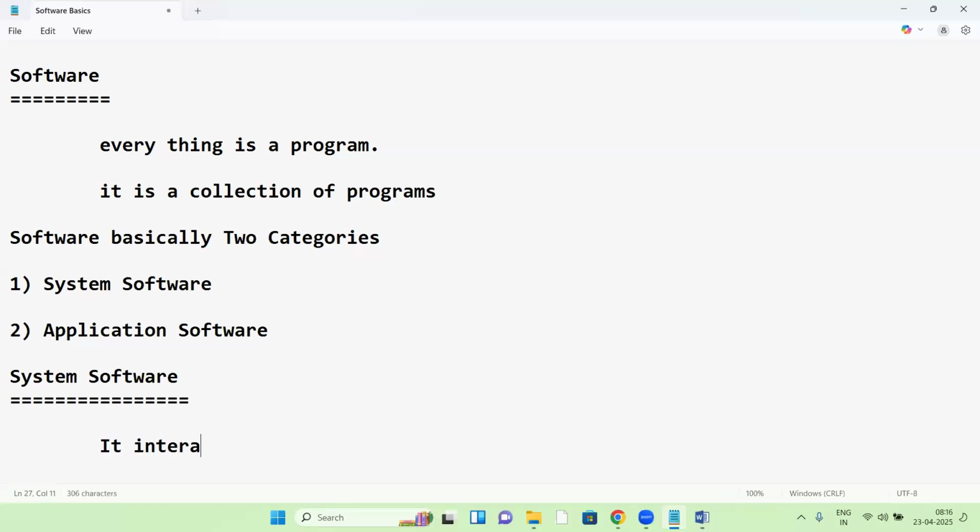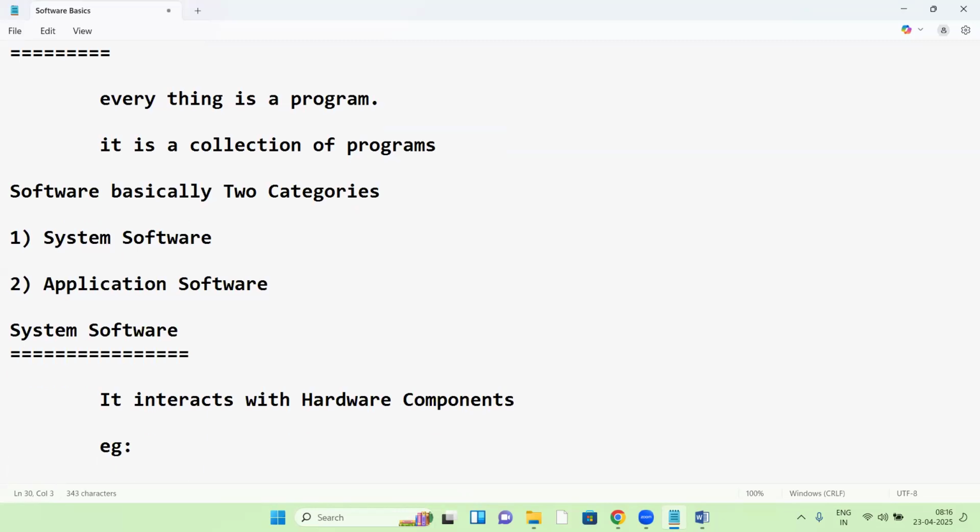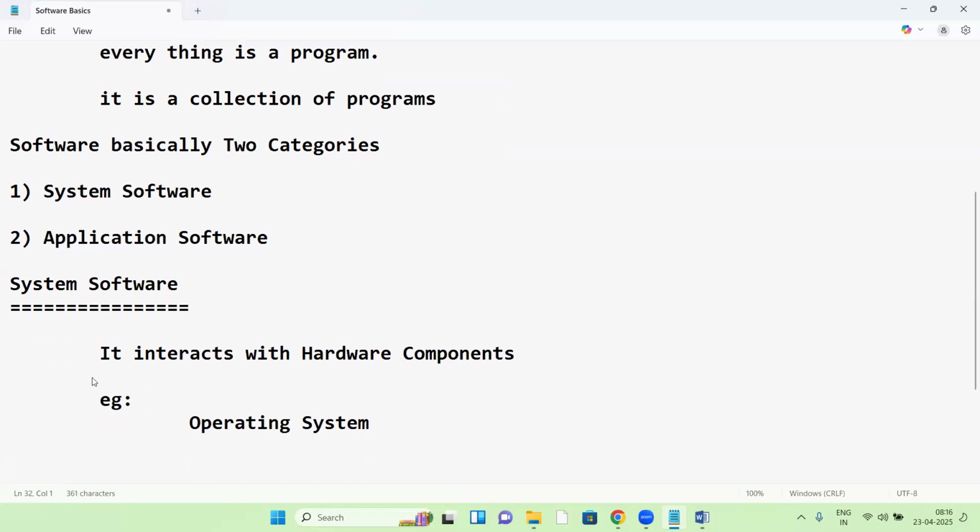System software interacts with the hardware components. For example, the operating system comes under this category: Windows OS, Linux OS, Mac OS, all the operating systems.